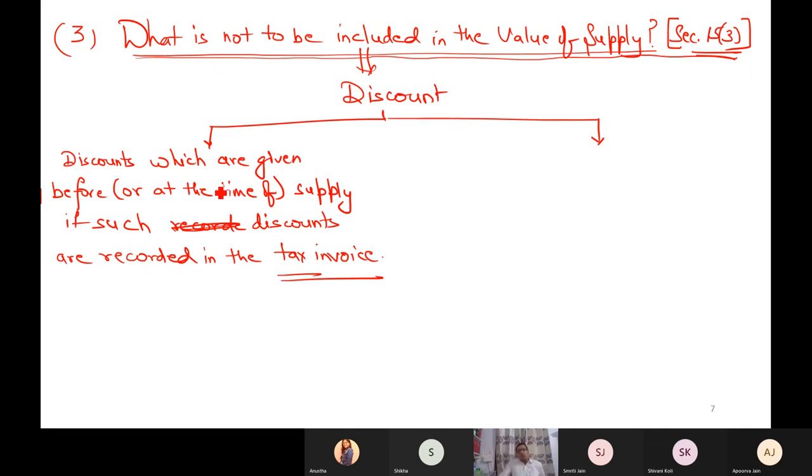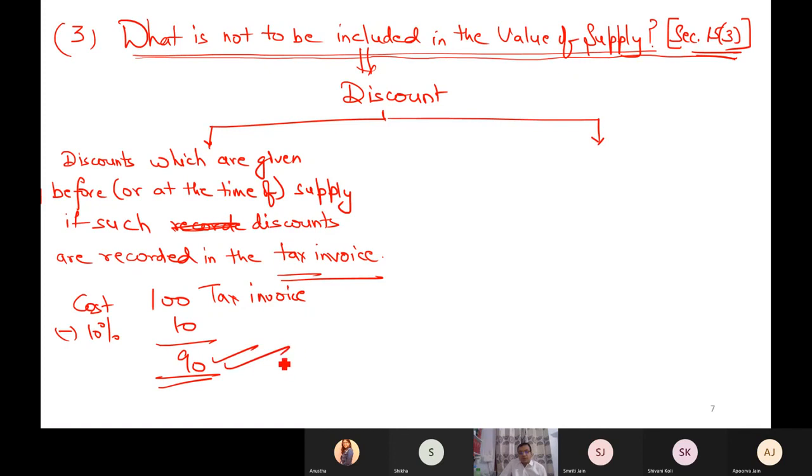The condition is that you must show this discount in your invoice. If 100 rupees is the cost and the supplier says it has a 10% discount, and he is willing to show 10 here in the tax invoice, then the value of supply will be 90 rupees, not 100.